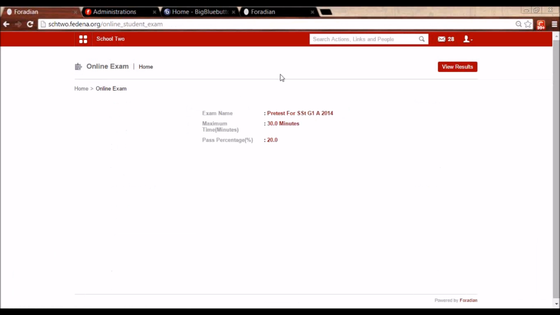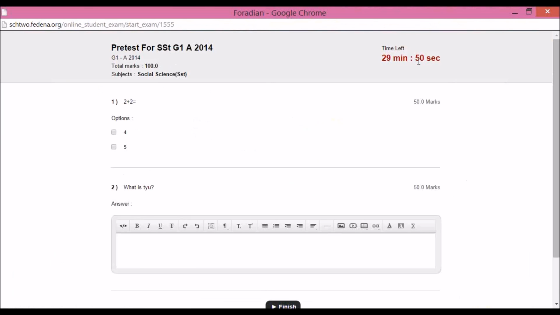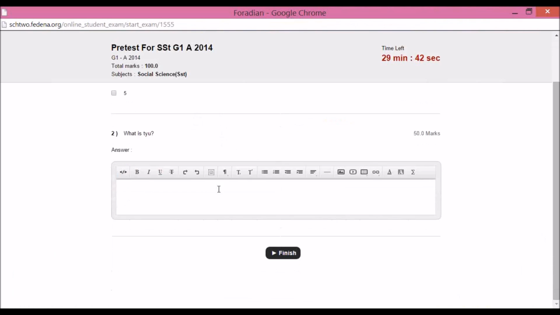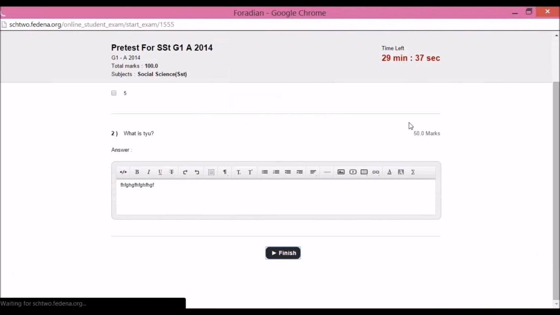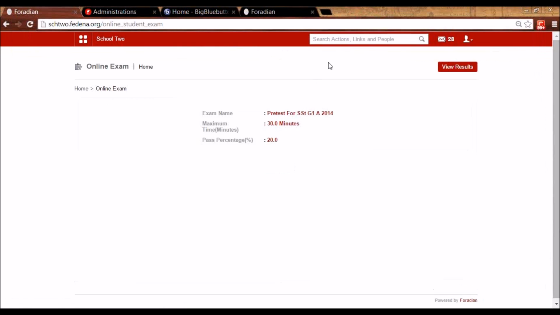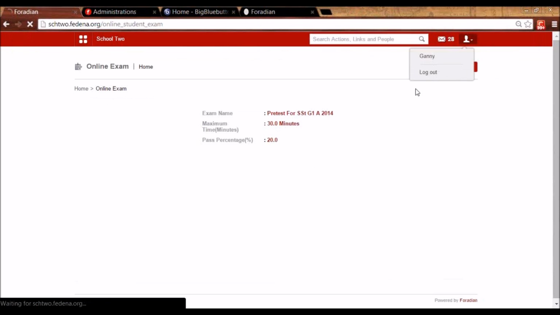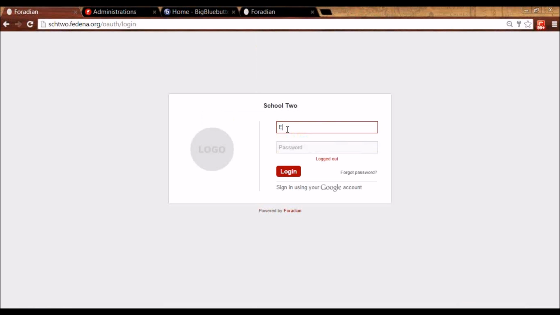So you can see it shows the details, the time left, the questions, and they can be marked by the student. Descriptive questions have to be answered, and once it is finished by the student, the evaluator has to log in and evaluate the descriptive question.